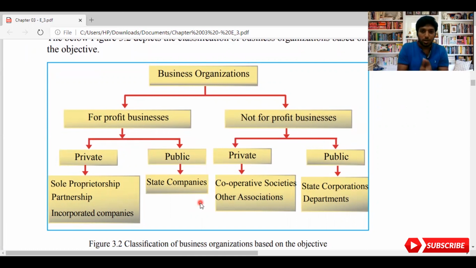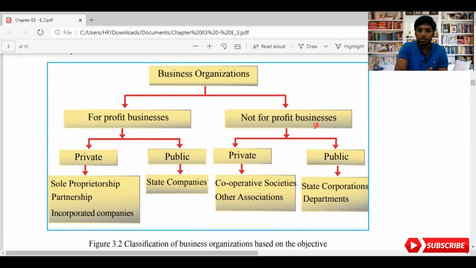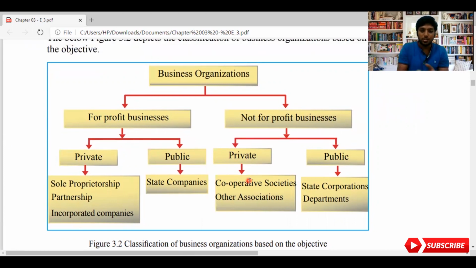But on the private side, cooperatives and other associations, which were earlier under ownership, come here. And when we take not-for-profit businesses under private, these businesses are also helping people. So the main aim is to help the welfare of the people. They want to give to people something from their side.